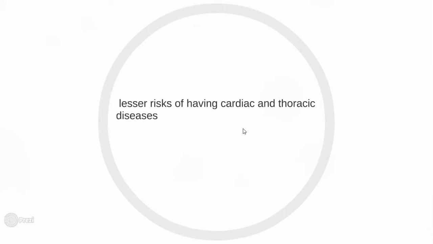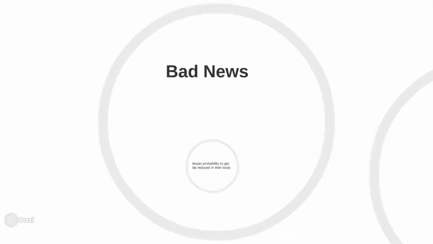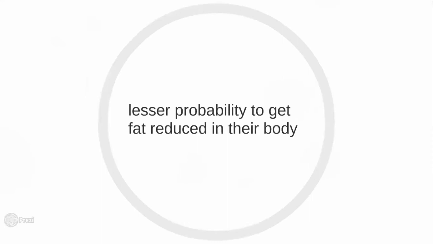Apple-shaped obesity is more harmful and causes more heart and thoracic diseases, but as compared to that, gynoid fat distribution and pear-shaped obesity have fewer effects. But the bad news is that in pear-shaped obesity, there are very few chances to reduce the fat content of the body as compared to apple-shaped obesity.